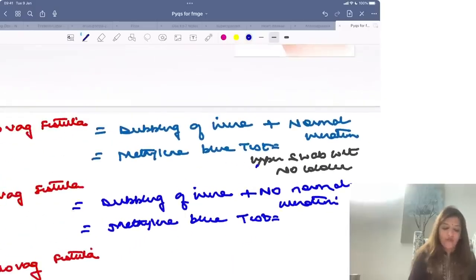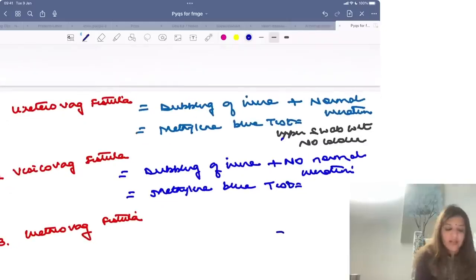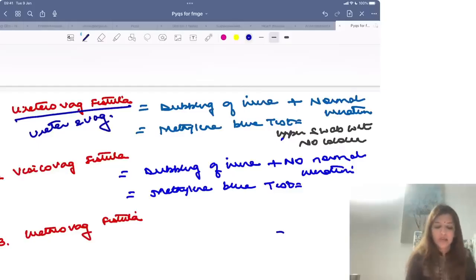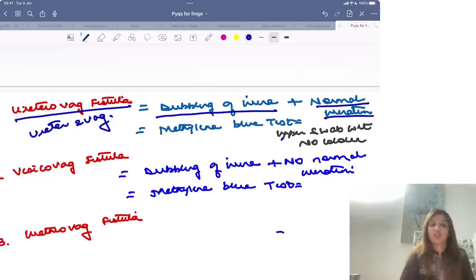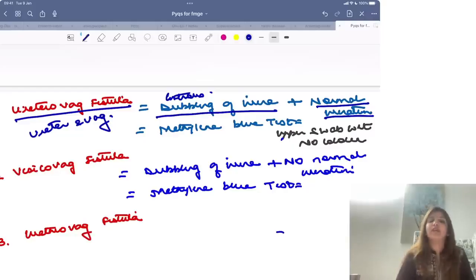Now, in case of fistula, there are basically 3 kinds of fistulas on which questions can come: ureterovaginal fistula, vesicovaginal fistula and urethrovaginal fistula. Ureterovaginal fistula means a fistula between ureter and vagina. In this case, the patient will complain of dribbling of urine plus she will have normal urination. So there will be continuous dribbling of urine and normal urination, and when you do a methylene blue test, you will see that the upper swab is wet but there is no color, right?